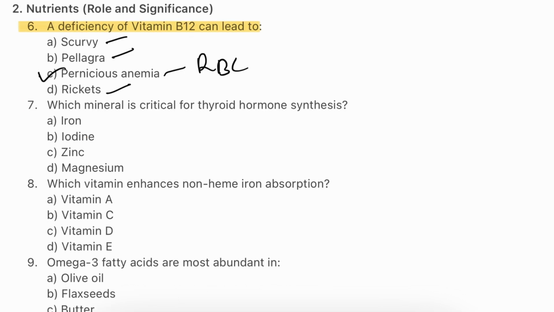Question number 7. Which mineral is crucial for thyroid hormone synthesis? Iron, iodine, zinc, magnesium. The answer will be iodine. Iodine is a key component of thyroid hormones, which are T3 and T4. Without sufficient iodine, the thyroid cannot produce adequate hormones, potentially leading to conditions like hypothyroidism or goiter. This mineral is crucial for metabolic regulation and overall energy balance.